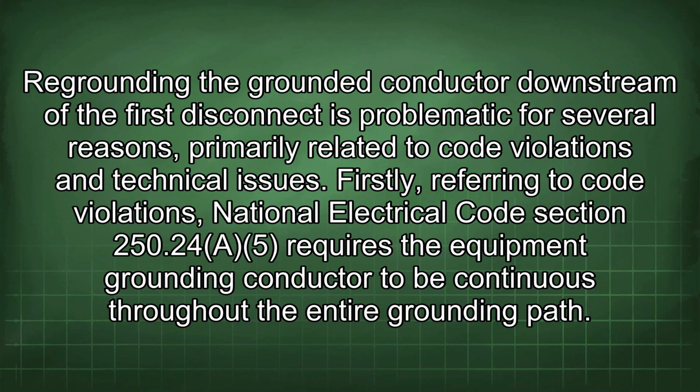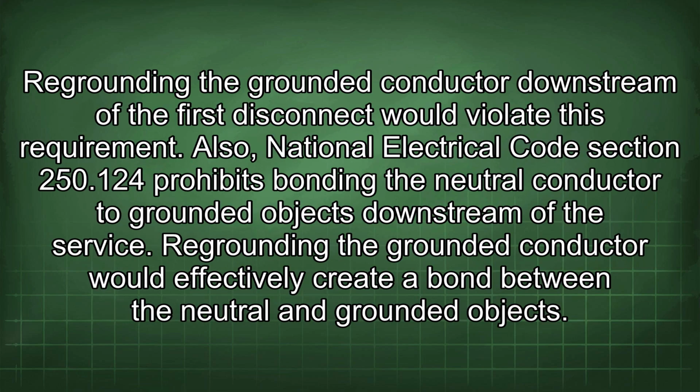Regrounding the grounded conductor downstream of the first disconnect is problematic for several reasons, primarily related to code violations and technical issues. Firstly, referring to code violations, National Electrical Code Section 250.24(A)(5) requires the equipment grounding conductor to be continuous throughout the entire grounding path. Regrounding the grounded conductor downstream of the first disconnect would violate this requirement.